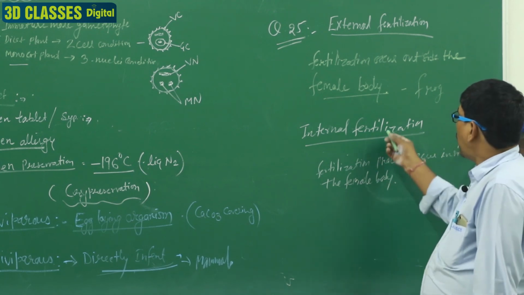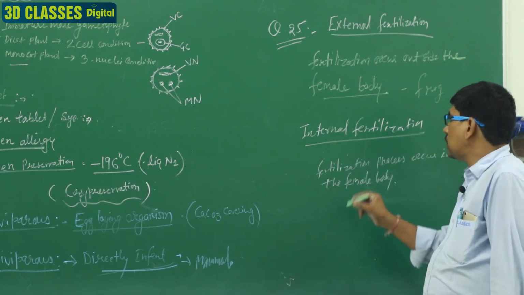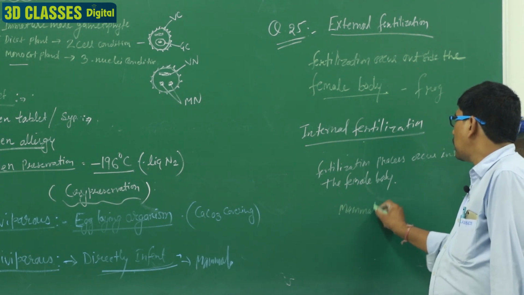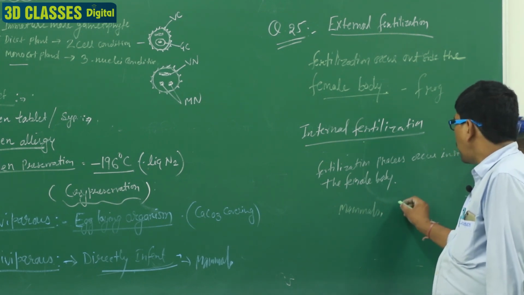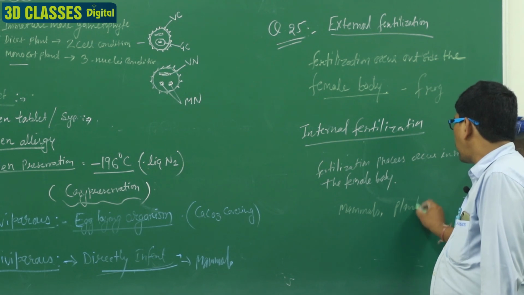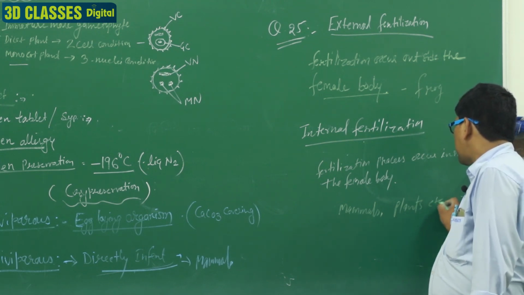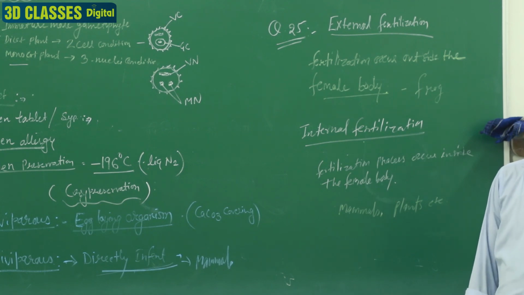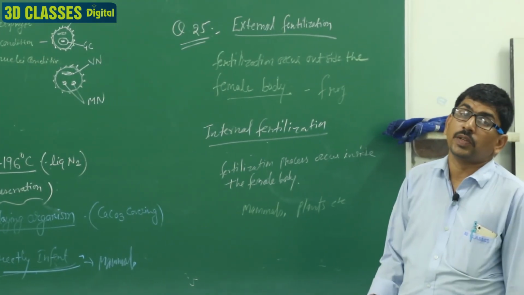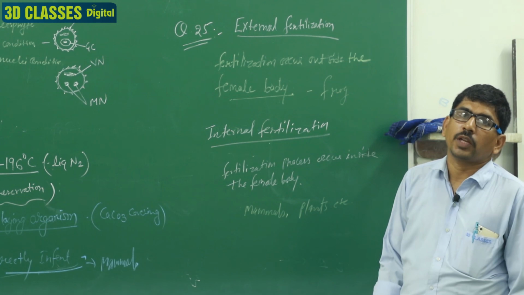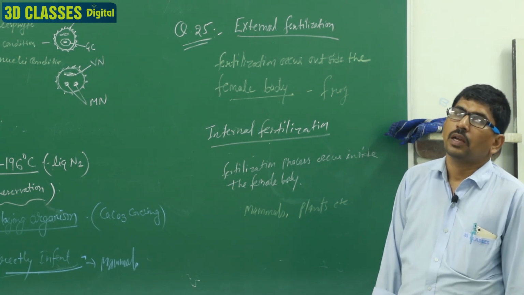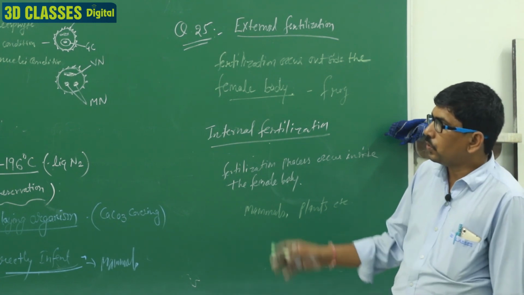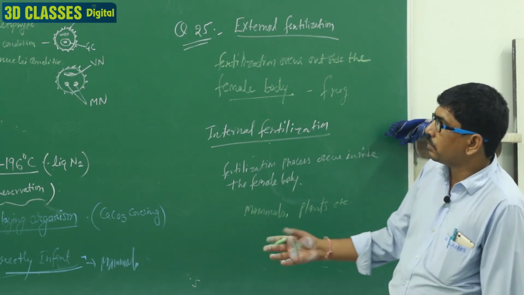Clear? And the example of this fertilization is mammals, and plants, etc. So in this process, internal fertilization, the survival rate of progeny is very high, so the number of sperm and ovum is less as compared to external fertilization. Clear? So these are question 25, and please note down.